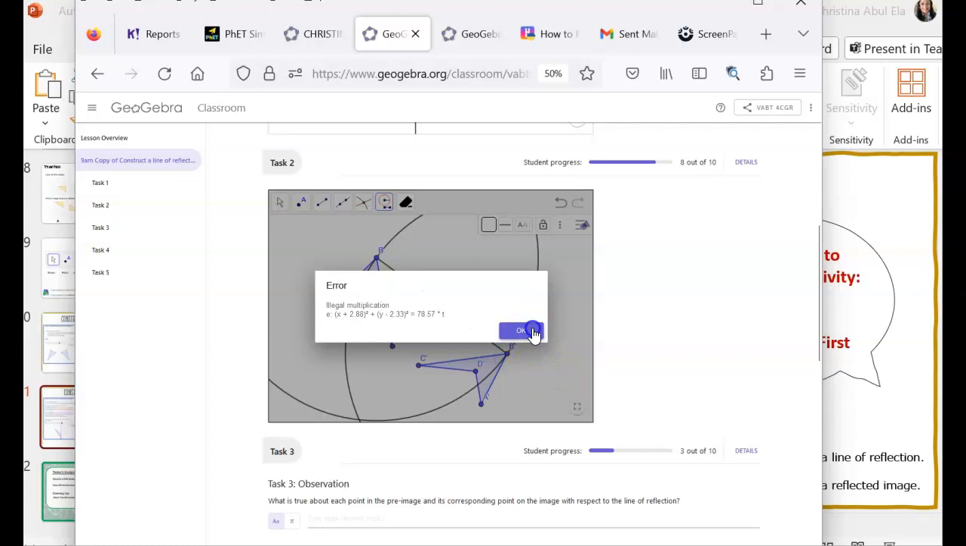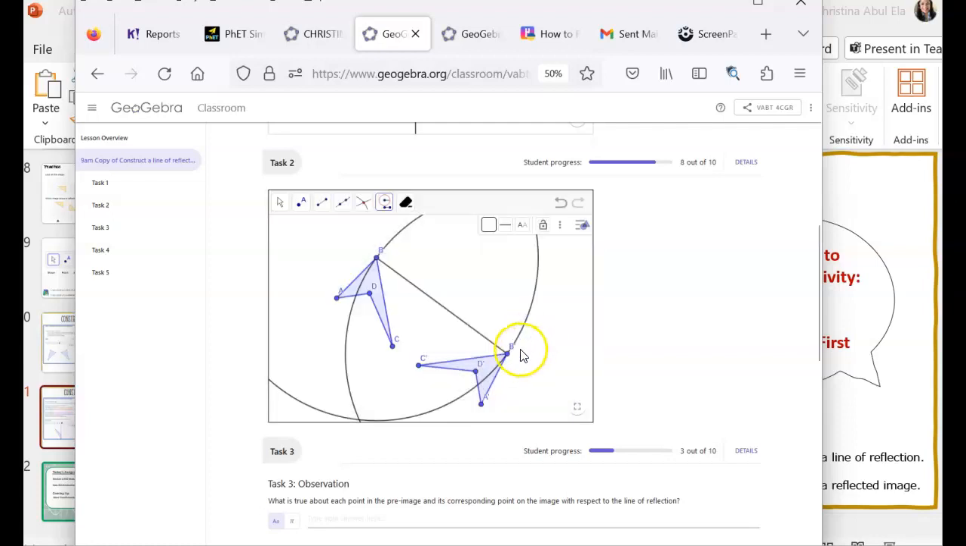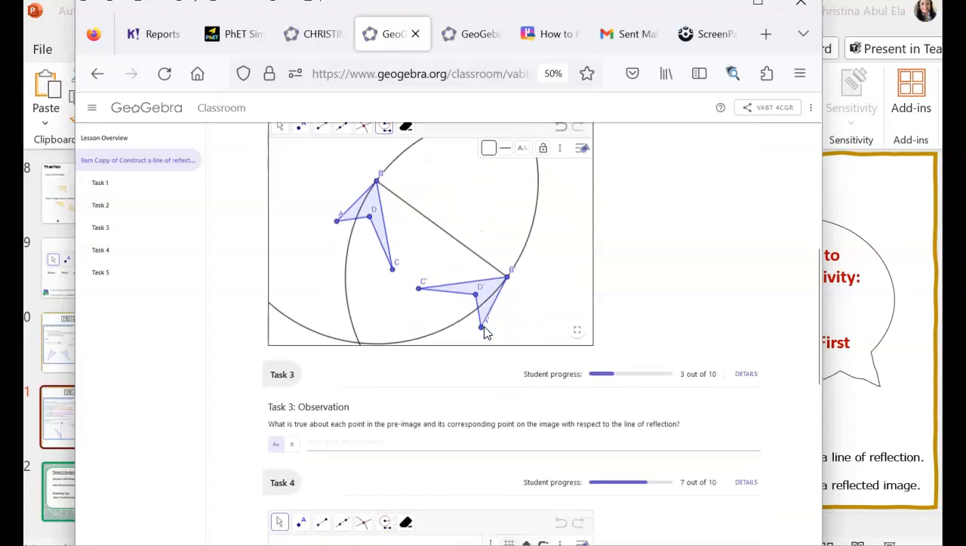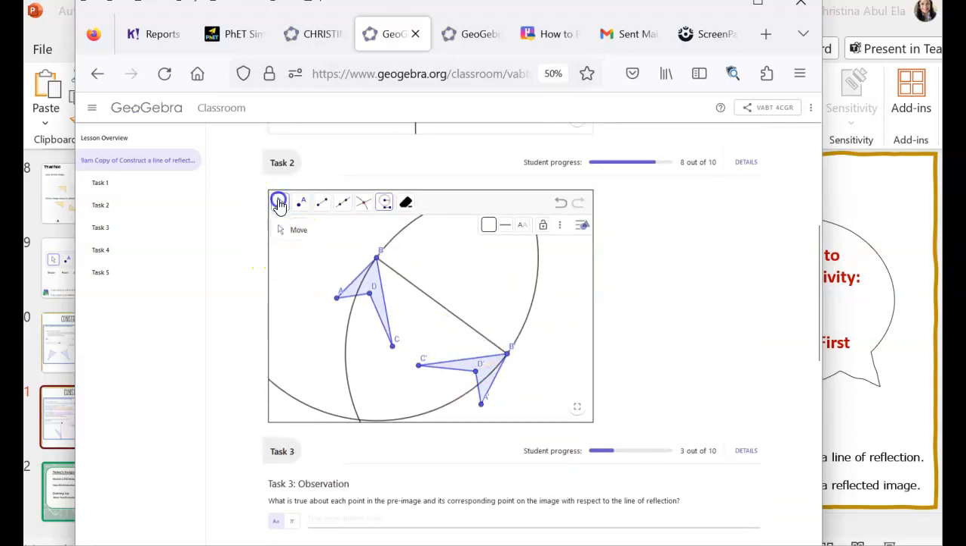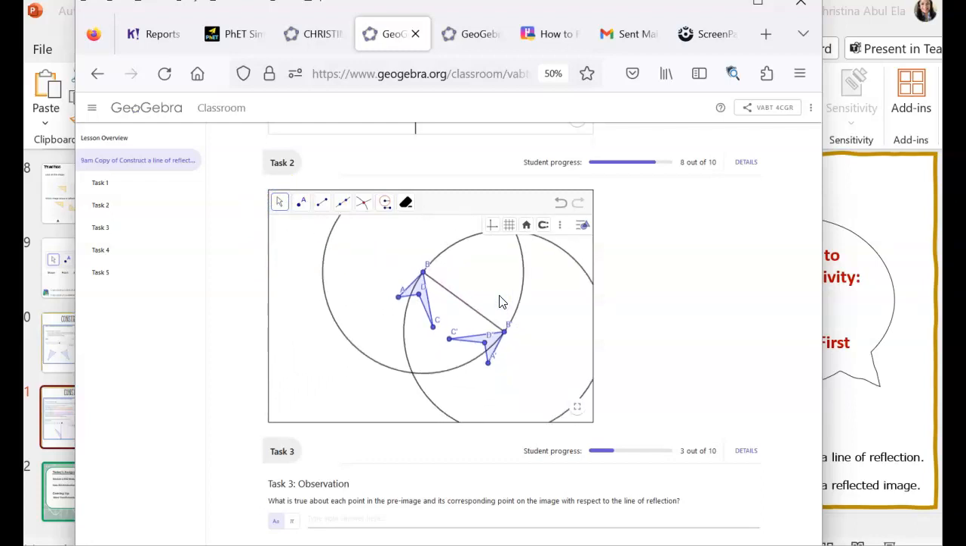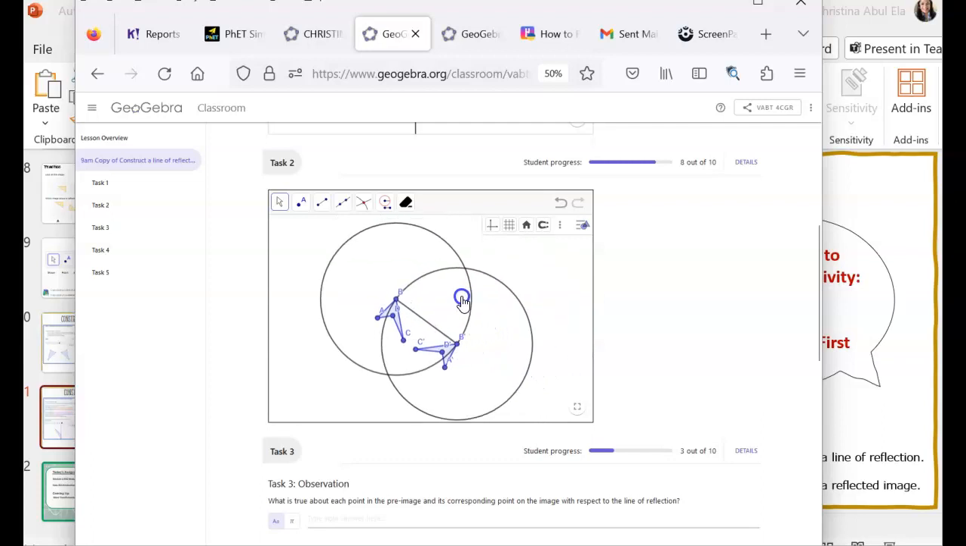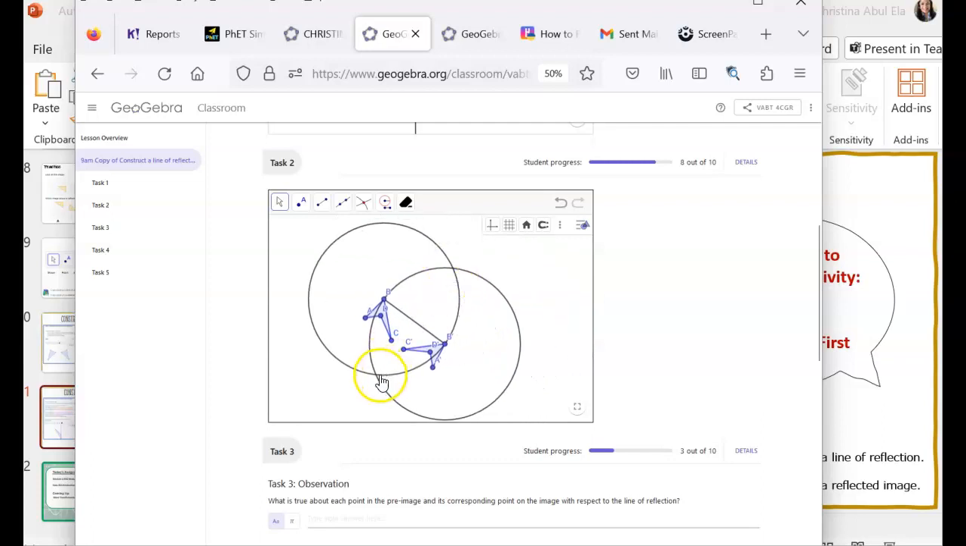I'm not sure why this was happening in class too. We're getting these errors that pop up. You could just click through them. That shouldn't stop anything. I'm not sure why we're getting those errors. I'm going to shrink this down so I could see my two intersections. And so I need to put a point now on the two intersections where the circle crosses over.